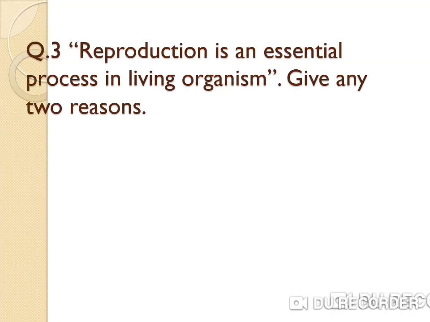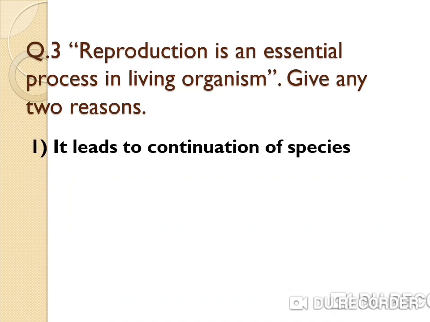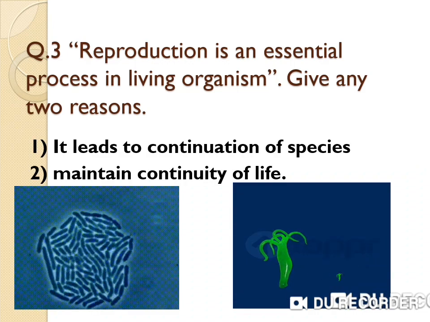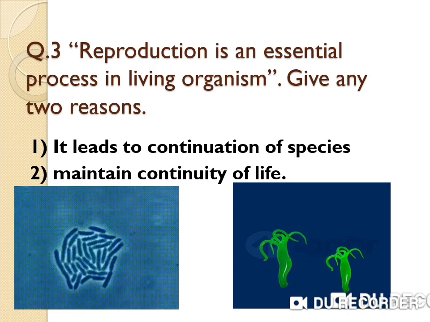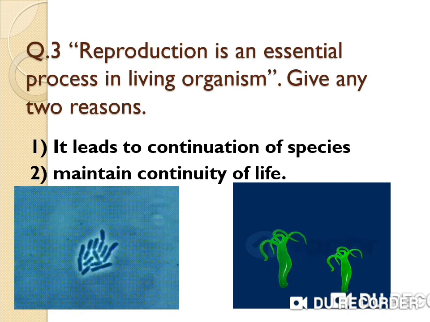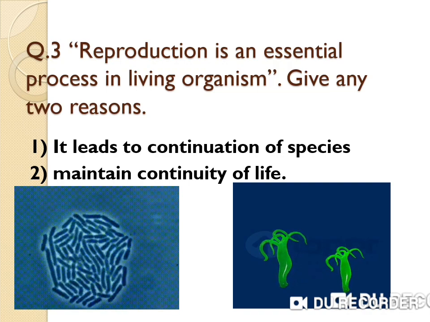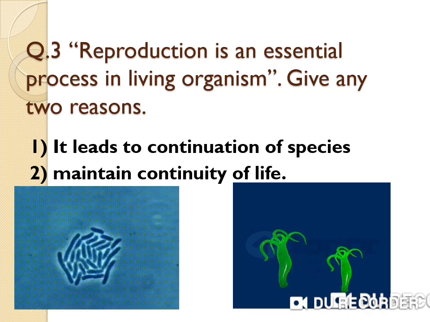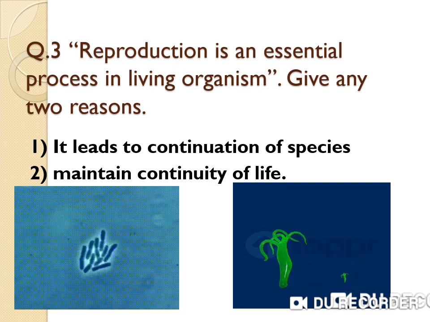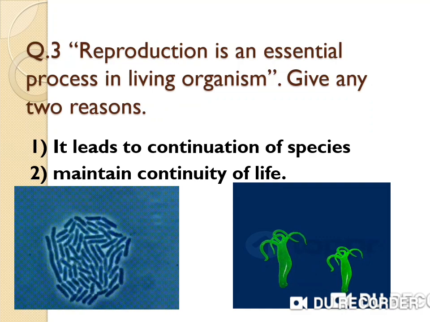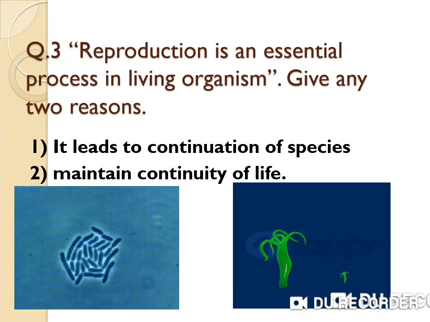Next question. Reproduction is an essential process in living organisms. Give any two reasons. It leads to continuation of species, and second, it maintains continuity of life. Another significance, reproduction introduces variation in the organism. Useful variations are essential for adaptation and evolution, and life exists on earth due to reproduction in organisms.